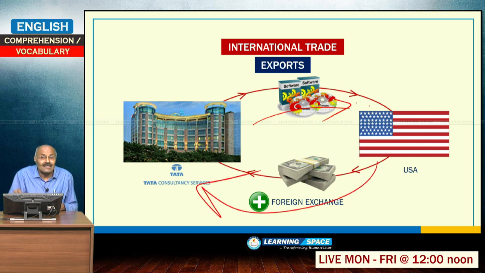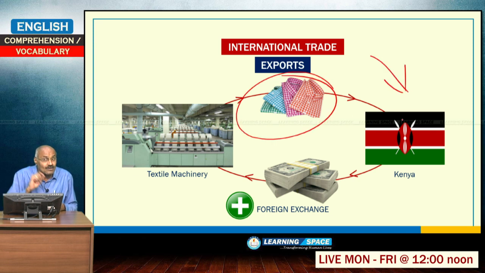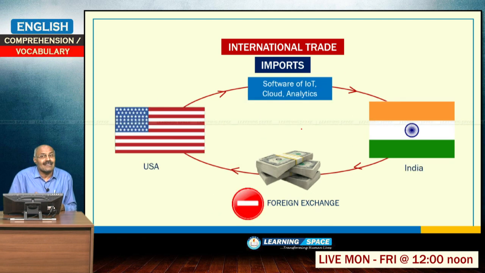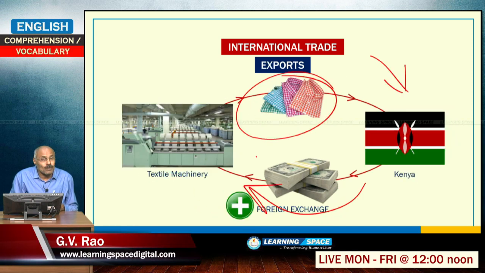These software exports will bring precious foreign exchange to us. If TCS is exporting software to America, then we get precious foreign exchange, and if shirts are exported to Kenya, these are physical goods, please do not forget, exported from a textile factory in Tirupur, let us say in Tamil Nadu, then foreign exchange will flow to our country. But when imports are there, just like mobile phones, we have to pay back foreign exchange to another country, and when we import software of Internet of Things, cloud analytics, our foreign exchange will go to a foreign country. So, these are all exports and imports.